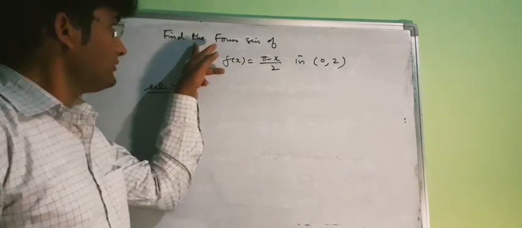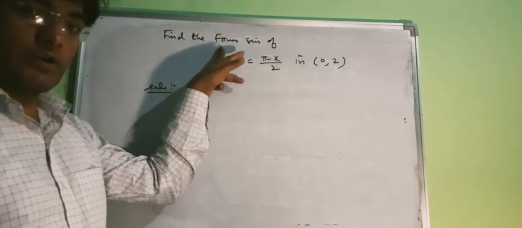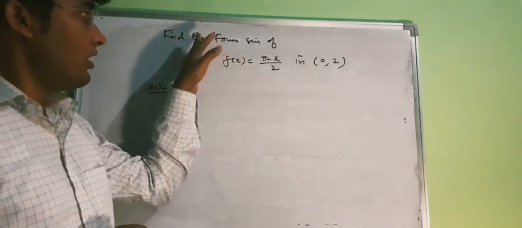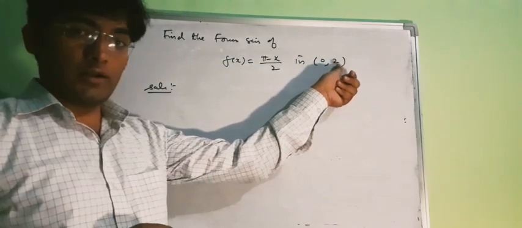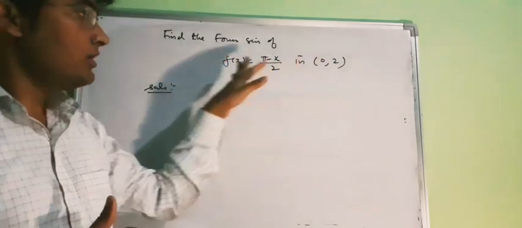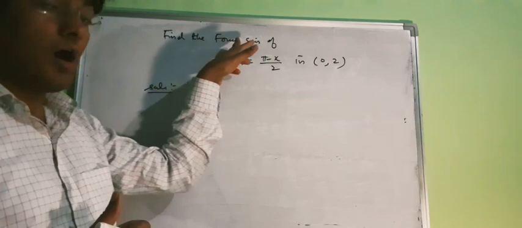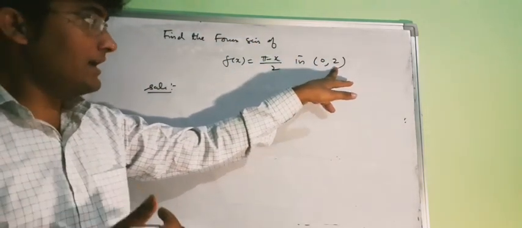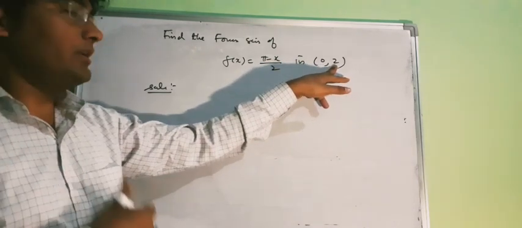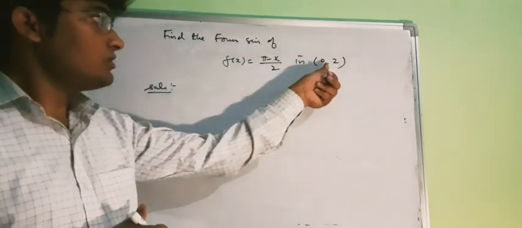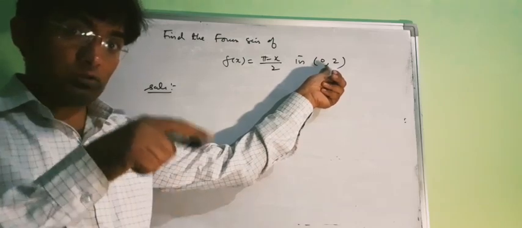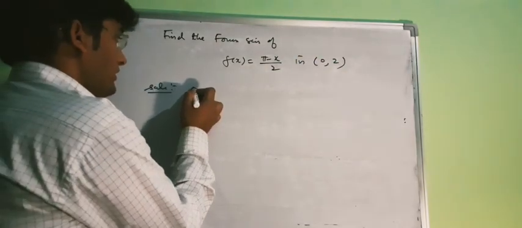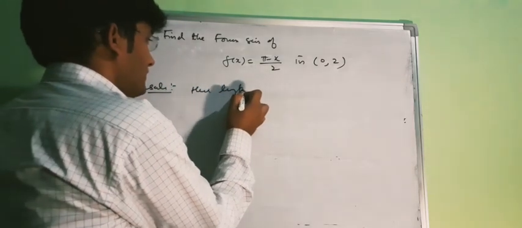Please note down that here we have to find out the Fourier series, not the half range series. So our length of the interval will be 0, 2l, as we have to find out the Fourier series. If the question is to find the half range series, then our length of the interval will be 0, l, and in that case we will take l equal to 2. But as we have to find out the Fourier series, our length of the interval will be 0, 2l, where l is 1.